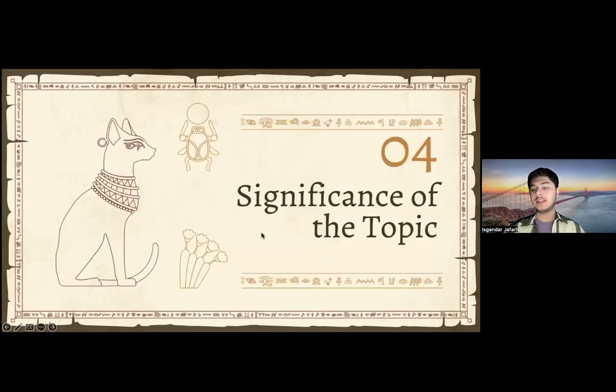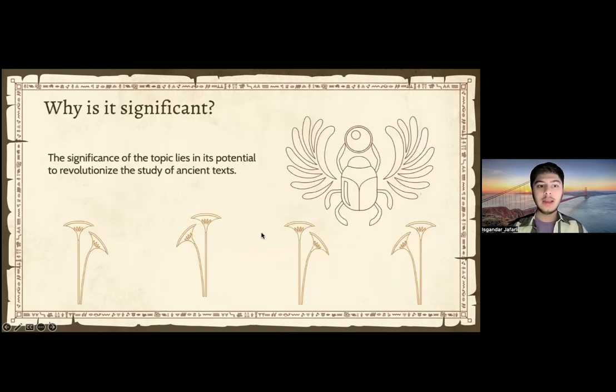Now, significance of the topic. I think that the topic is significant, and its significance lies in its potential to revolutionize the study of ancient texts. So here I will rather discuss both of them together since they covered similar domains, so their significance would be pretty much similar to me.